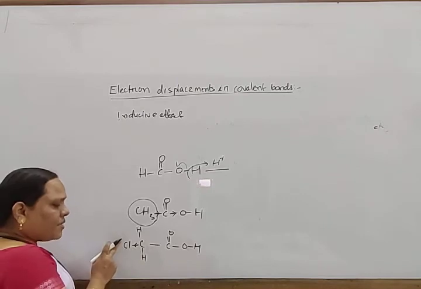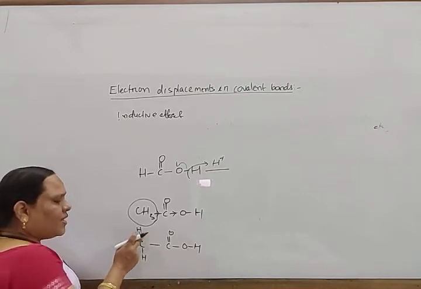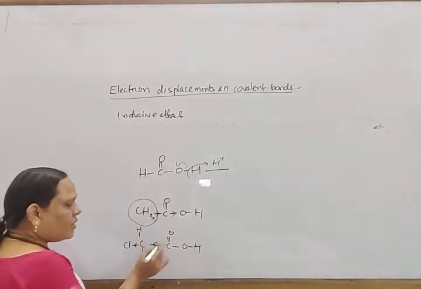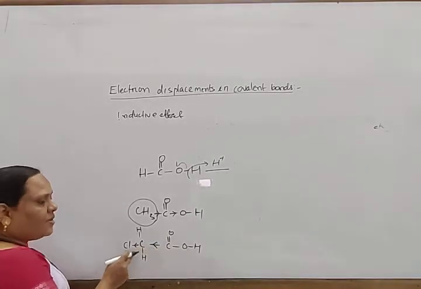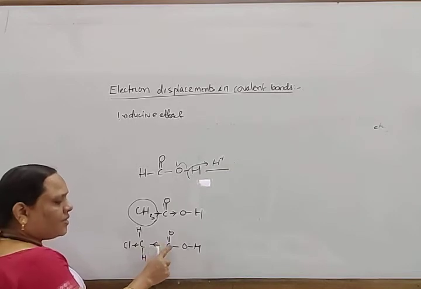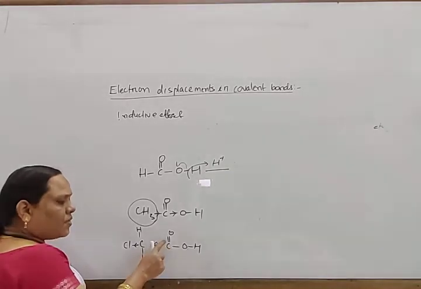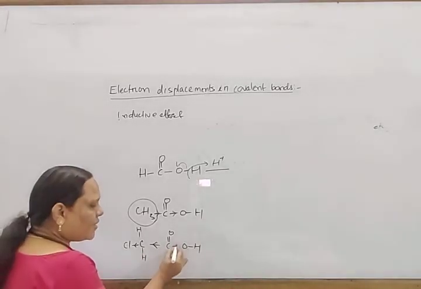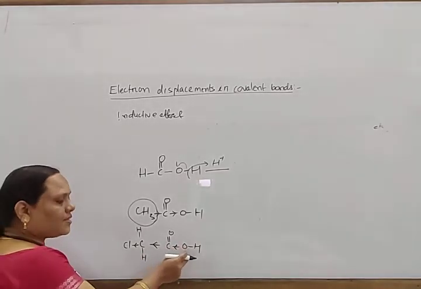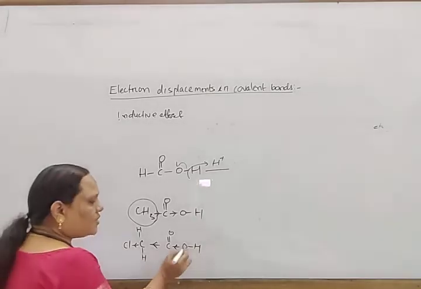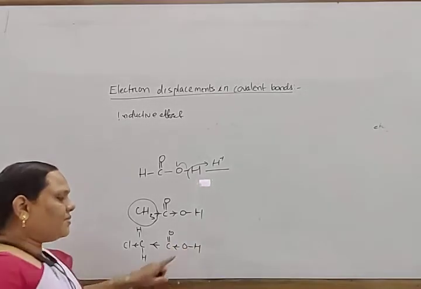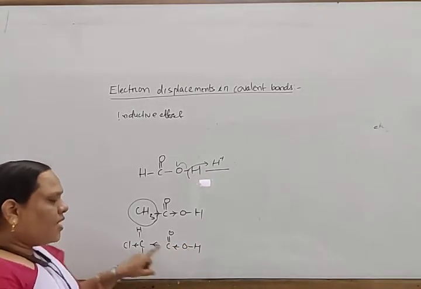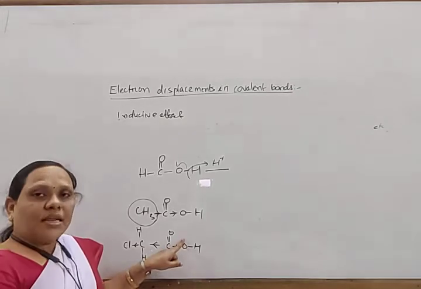In this way chlorine becomes partially negative, and the carbon becomes positive. As it becomes positive, it attracts the electron pair of the next carbon. Now that carbon becomes positive, and to compensate its charge, it again attracts electron from this OH bond. As it attracts the electron from the OH bond, this oxygen atom gets a partial positive charge.